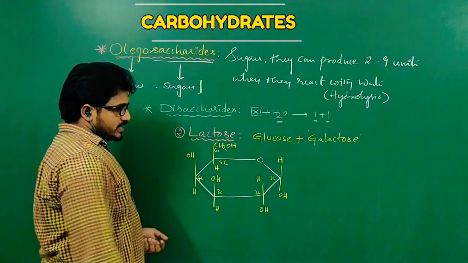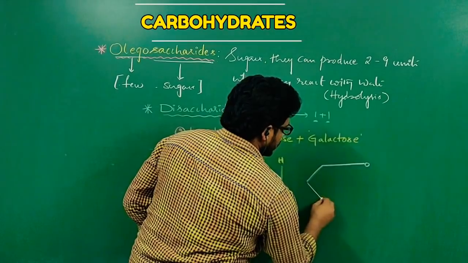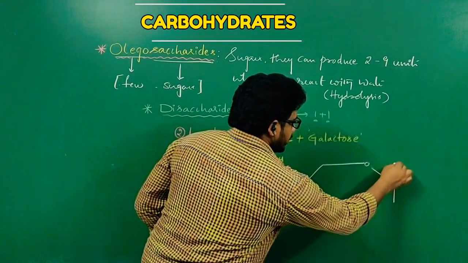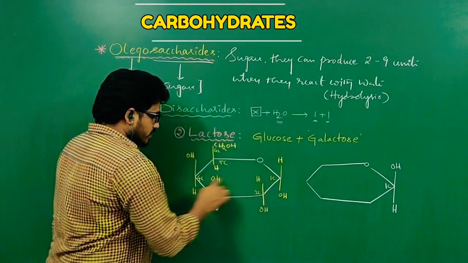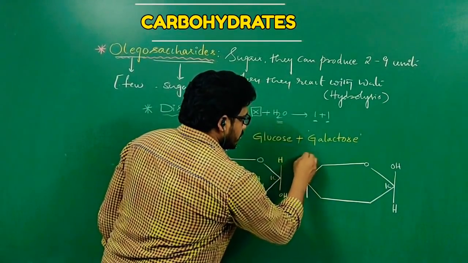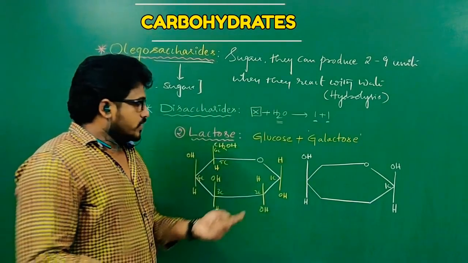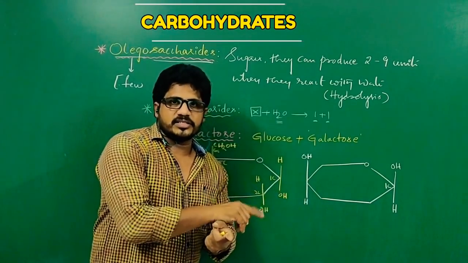Then what is the structure of galactose? Let us see. At the first carbon OH and H, it will be reversed, and at the fourth carbon OH and H. The rest of the thing is the same. So at the first carbon and fourth carbon, these groups are reversed, inverted.